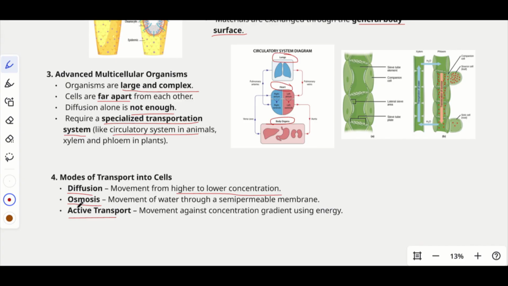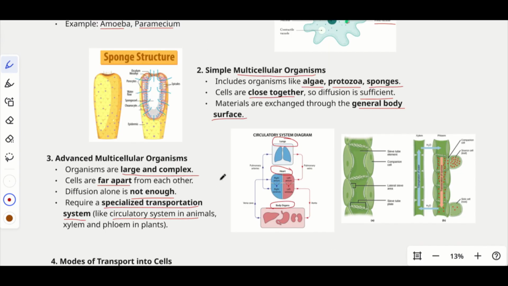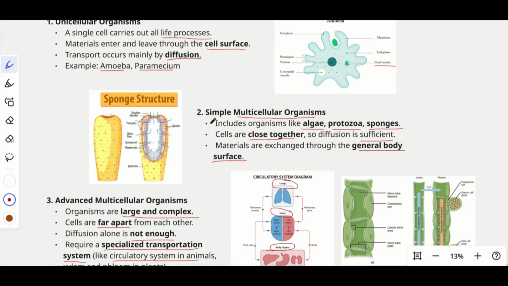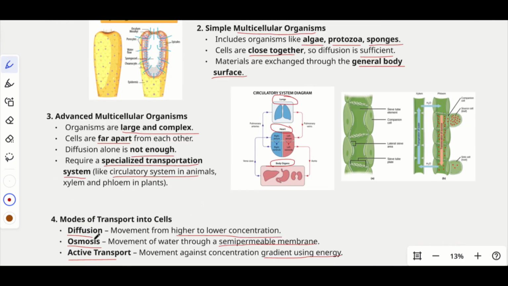And what is osmosis? It is the movement of water through a semi-permeable membrane. And active transport is movement against the concentration gradient using energy. Diffusion is present in unicellular and simple multicellular organisms, and osmosis is used in different parts. In our day-to-day life also we make use of osmosis. And active transport you can see in the xylem, the movement against the concentration gradient using energy.